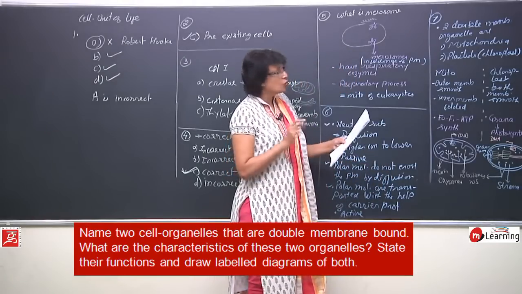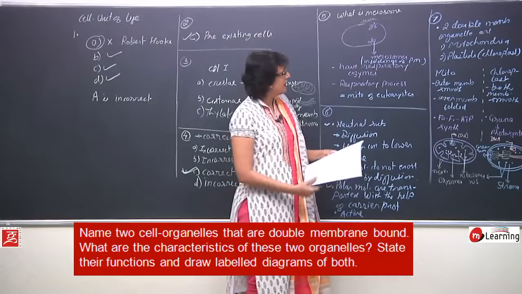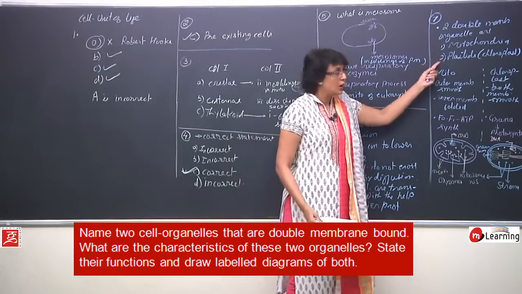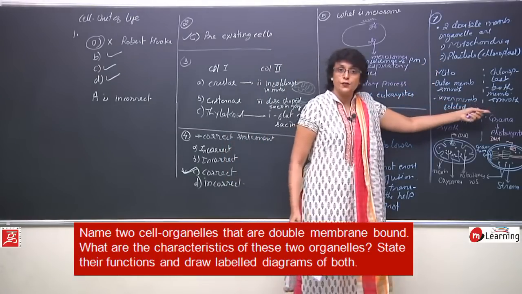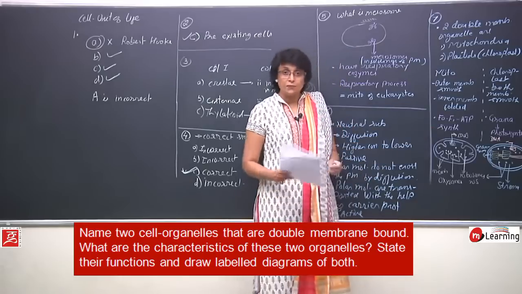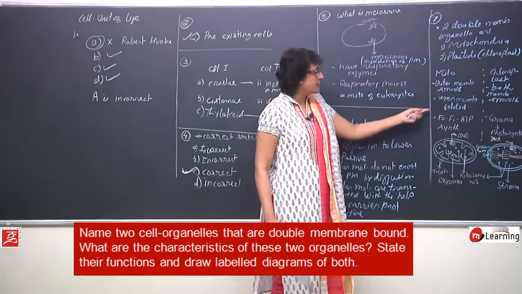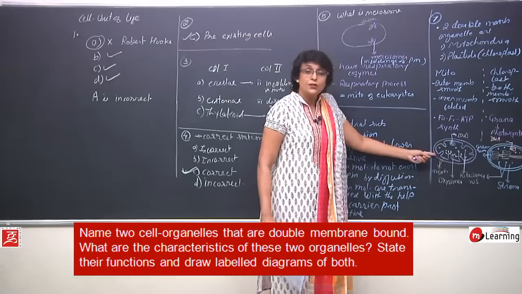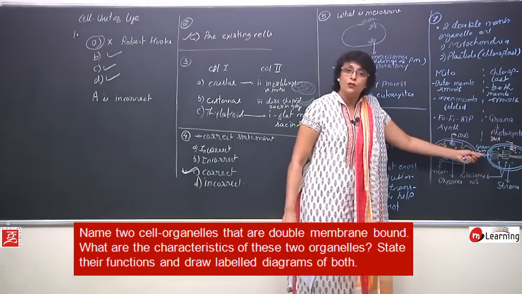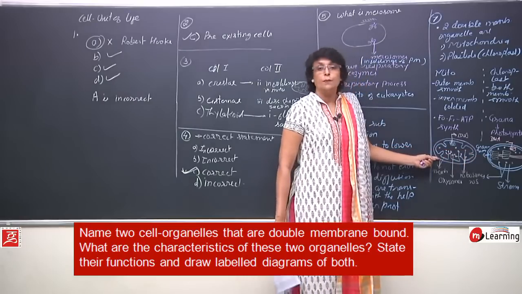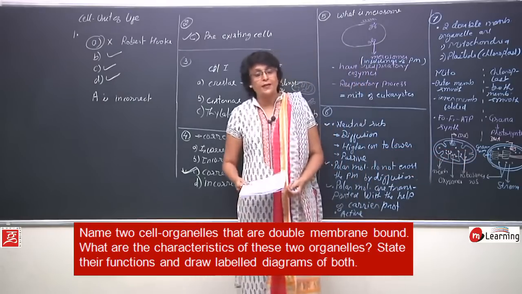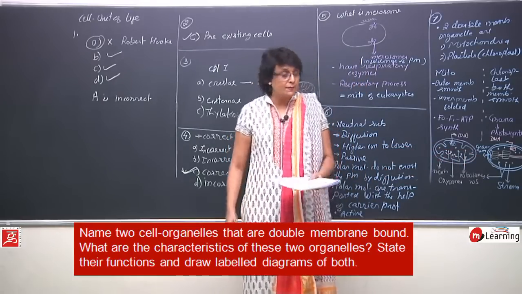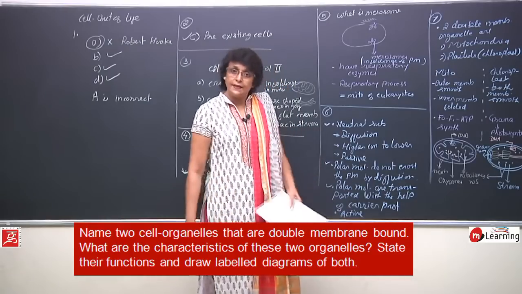This was two organelles which have double membrane, so we have named these two. Then the characteristic features of the two. They share very many similar characteristics, like both have DNA, both have 70S, and structurally diagrams of both. In case of mitochondria, F1, F0 particles, folds in the membrane, inner membrane, DNA and ribosomes.